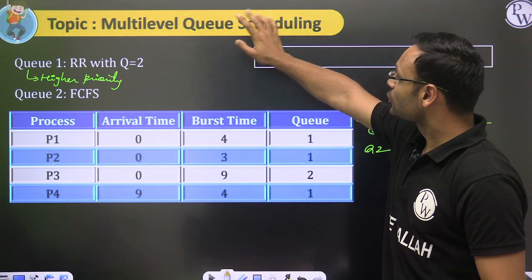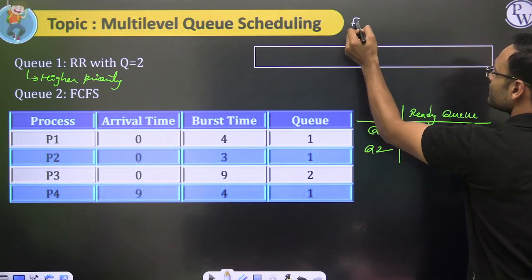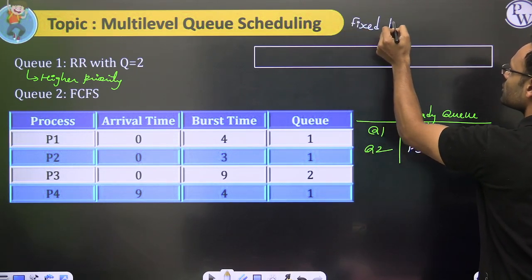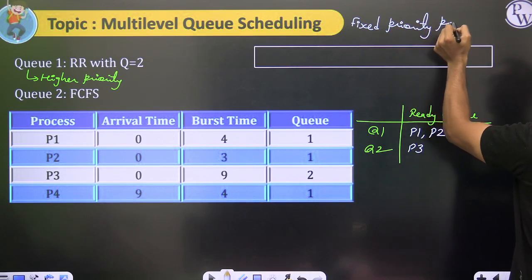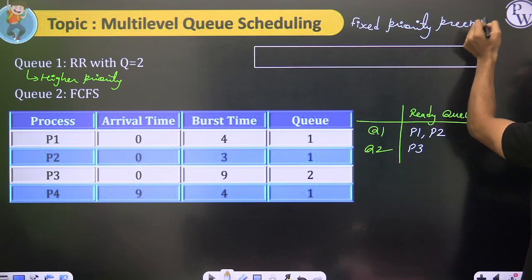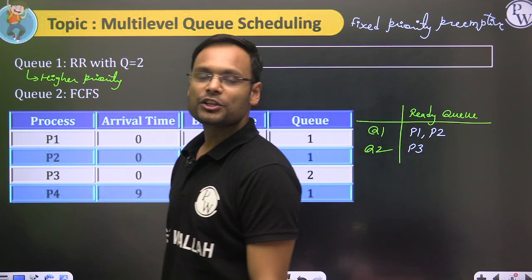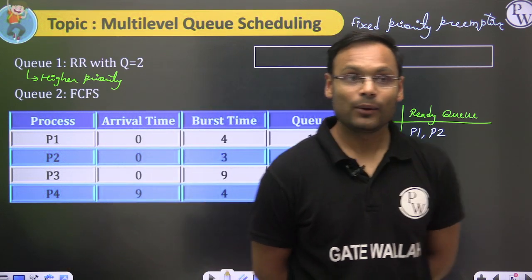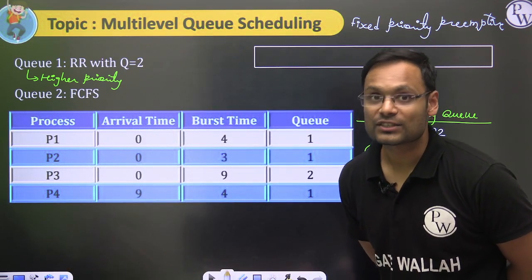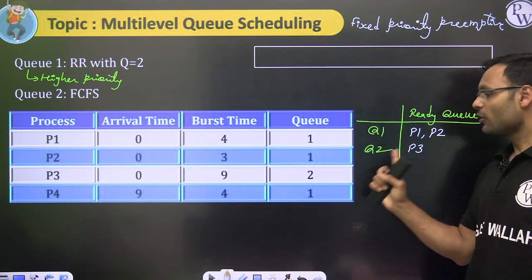We are solving this question by fixed priority preemptive scheduling. So at time 0, you tell me which process is to be executed. At first place, we will have to execute all the processes of queue number 1 before any chance comes for P3.